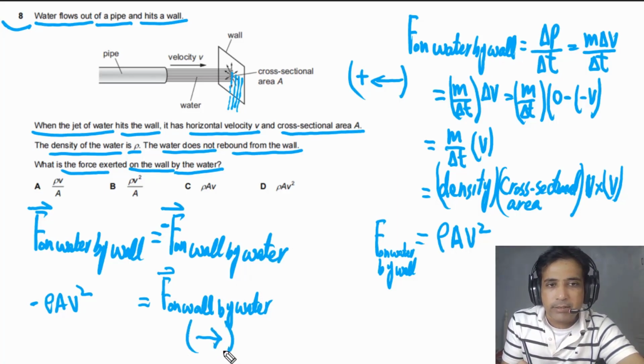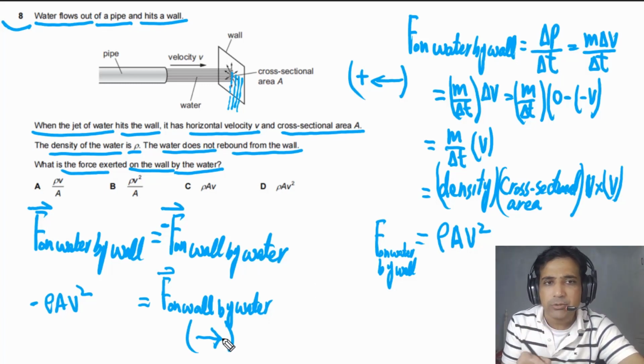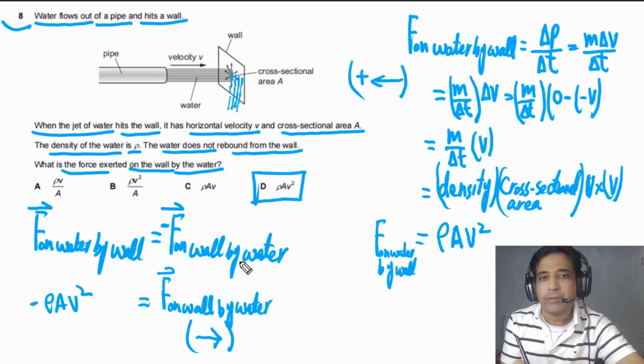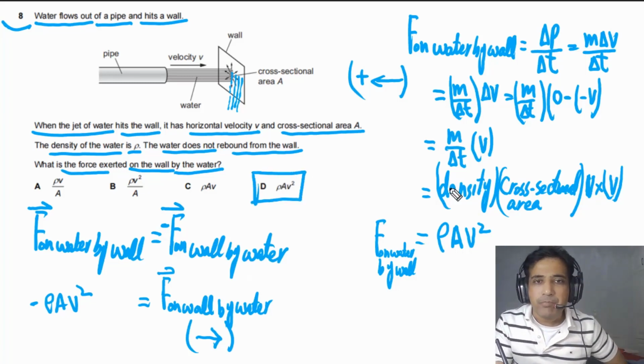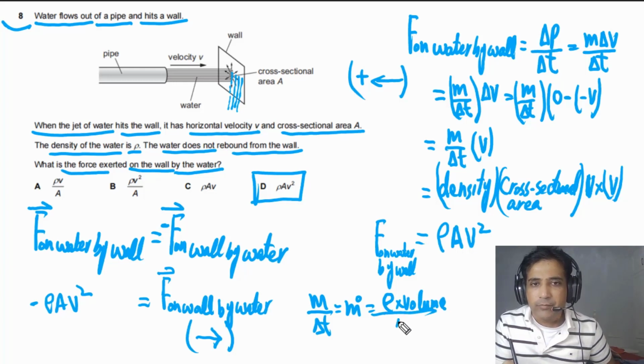Let me explain a little bit about mass flow rate. So m over delta t is the mass flow rate. This is how we represent it. Mass flow rate means mass over time, and the mass is equal to density times volume, divided by time. So we can write density, and the volume is equal to A times L, over t.